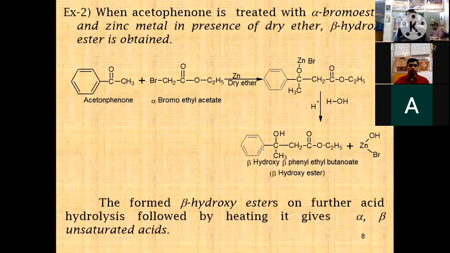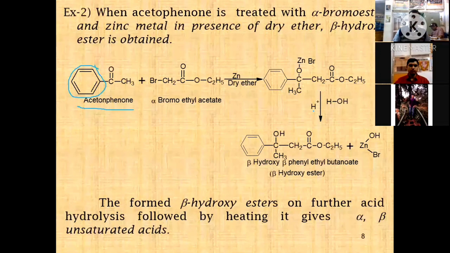When acetophenone is treated with alpha bromoester and zinc metal in the presence of dry ether, a beta hydroxy ester is obtained. Same conditions, same reagents, only the starting material is different. Here in the first example we took acetone; in this example the CH3 is replaced with one benzene ring, known as acetophenone. This acetophenone is treated with alpha bromoethyl acetate to give a zinc bromide derivative of the ester, which on hydrolysis gives beta hydroxy beta phenyl ethyl butanoate.